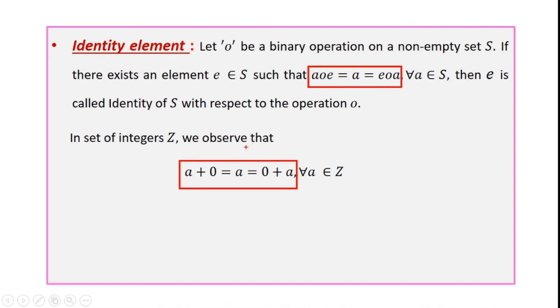In place of circle, here we have plus. In place of e, we have here 0. So that 0 is the identity in the set of integers under the binary operation plus.